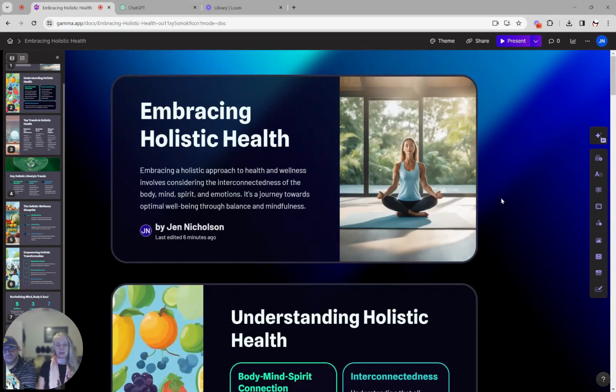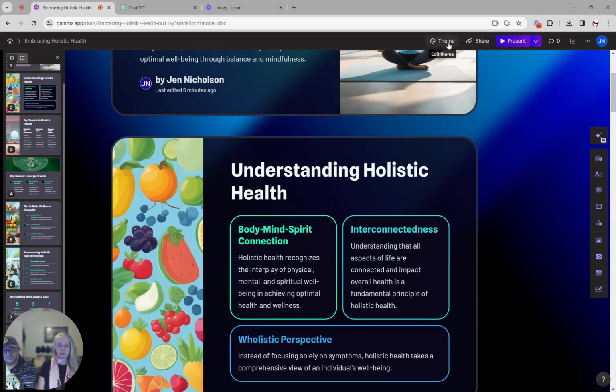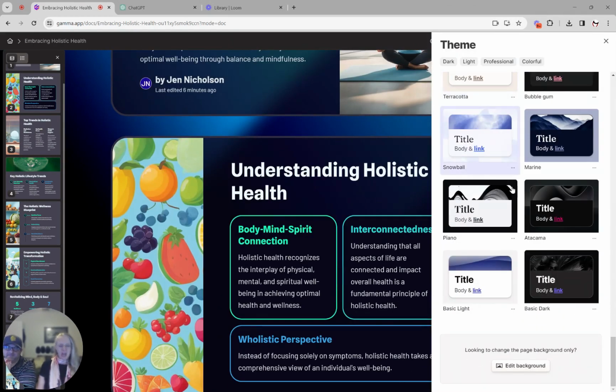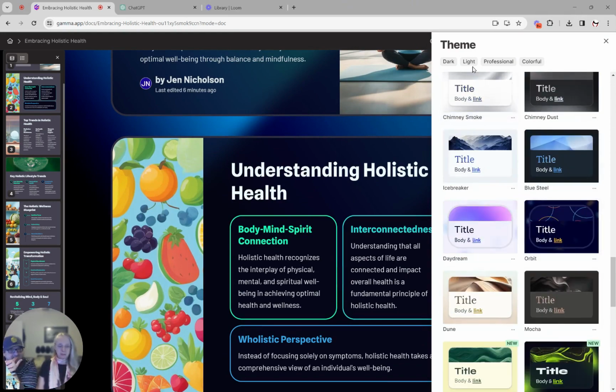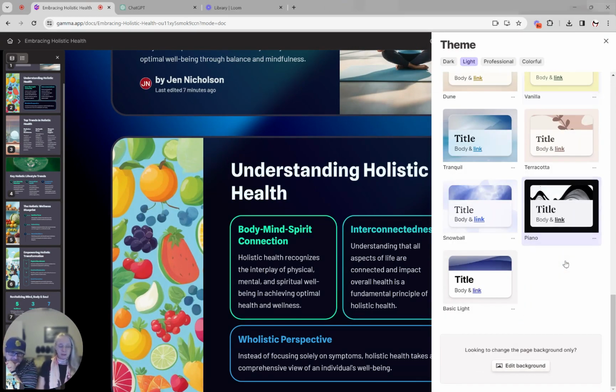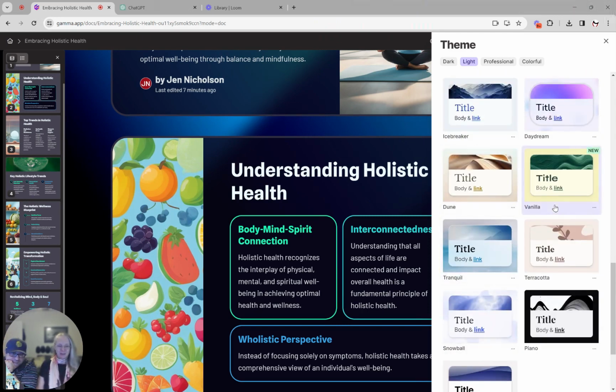Me personally, I really dug the other one. So sorry for all you out there who are like, yeah, I love it, it's awesome. I don't. I'm going back to the light theme. A little bit more of that Zen tranquil. Let's see. I'll give you a little bit of the green. Do you want Dune or vanilla? Pick your flavor. Vanilla. Just go vanilla.